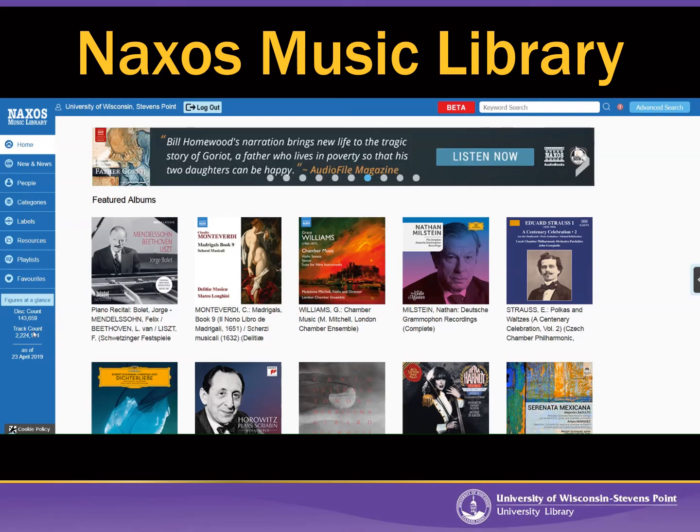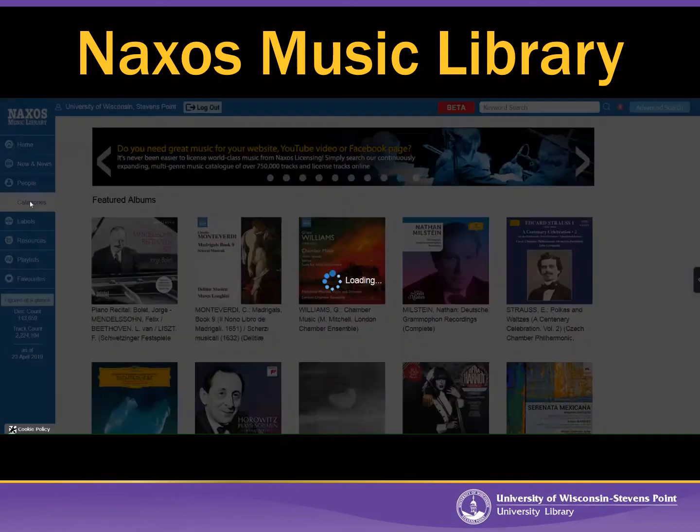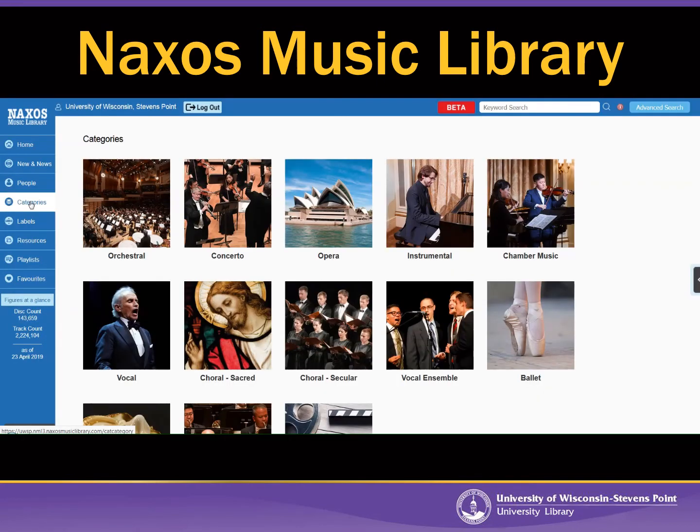And Naxos specializes in classical music, but if you click over here on categories, you're going to see some other types of genres as well. In fact, you might be surprised what you find. For example, the Florida State Marching Band plays a Taylor Swift song in here, or there's a Katy Perry song on accordion. So if you're a music major and you need to listen to a classical piece or an opera, you probably can find it here in Naxos.